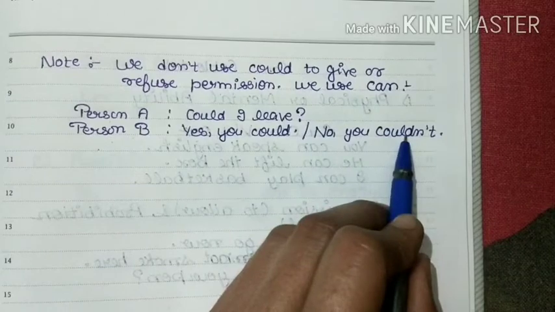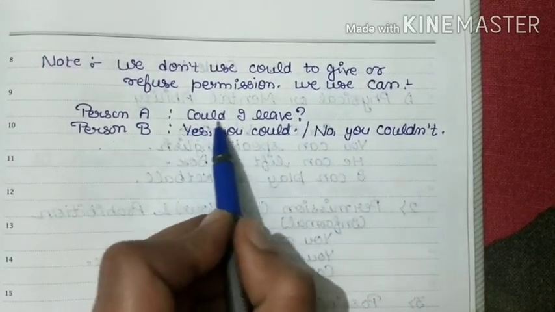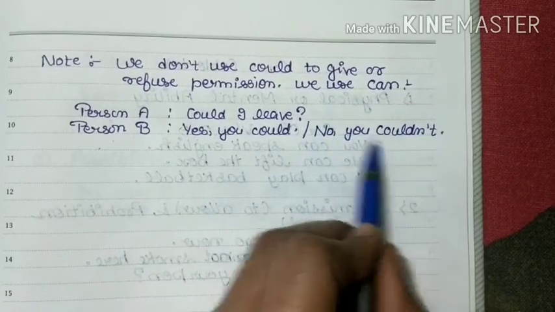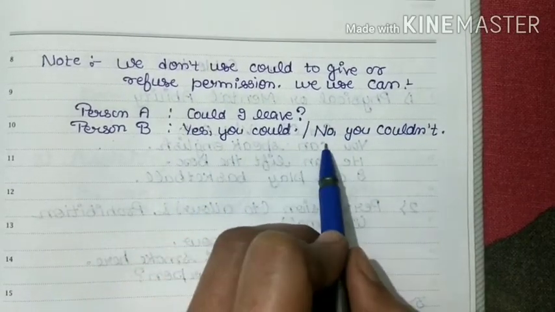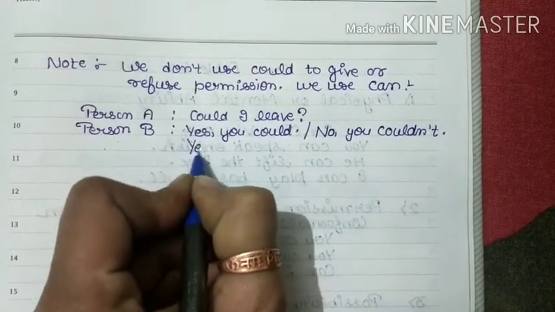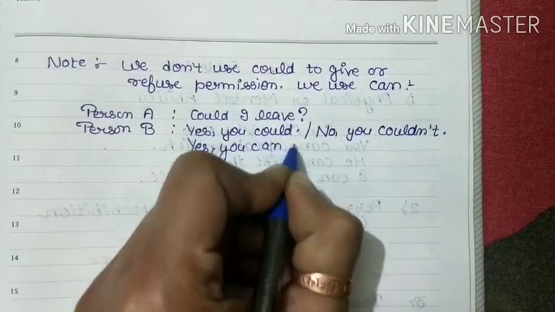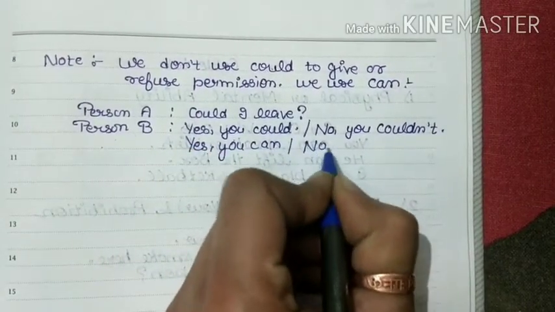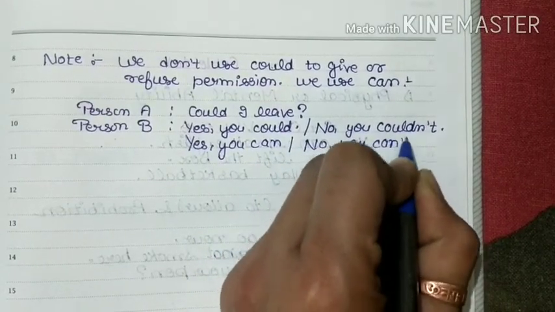No, you could not. You never give a reply like this. In reply to could, we always use can. The correct answer will be yes, you can, or no, you can't.